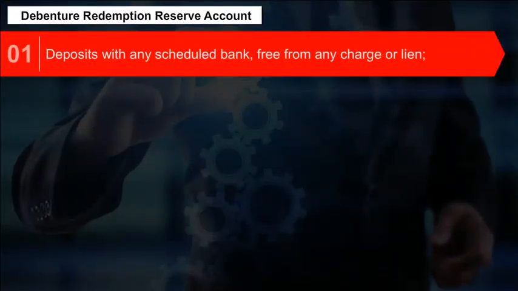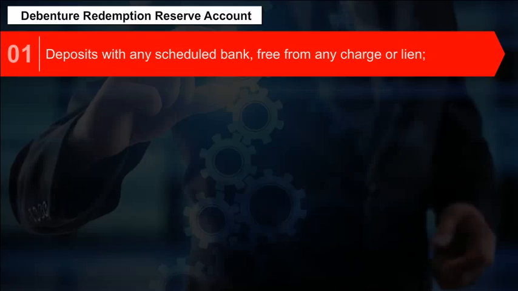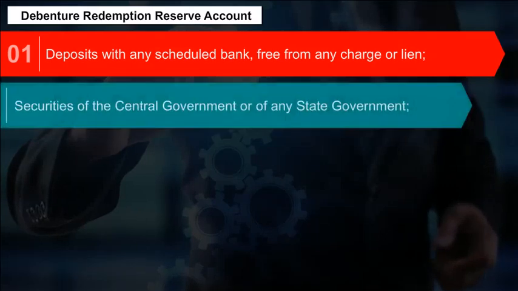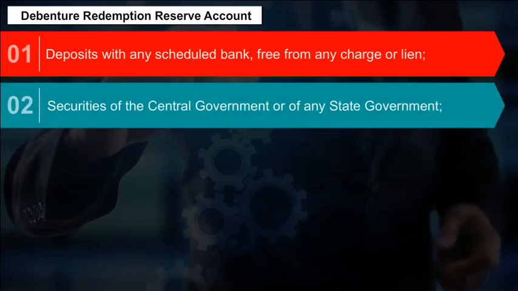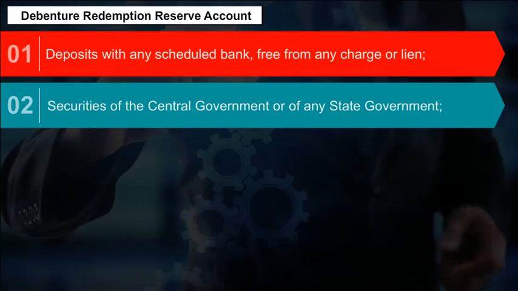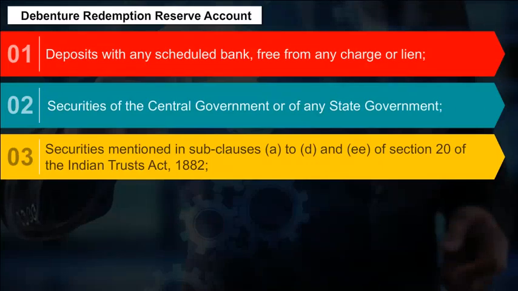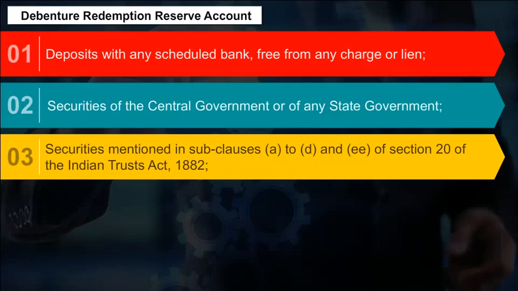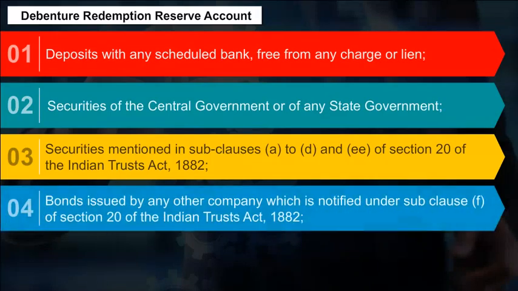Deposits with any scheduled bank, free from any charge or lien. 2. Securities of the central government or of any state government. 3. Securities mentioned in sub-clauses A to D and EE of Section 20 of Indian Trusts Act 1882. 4.